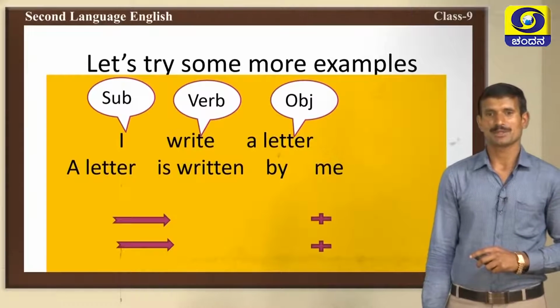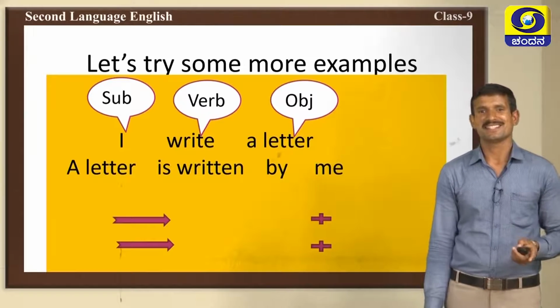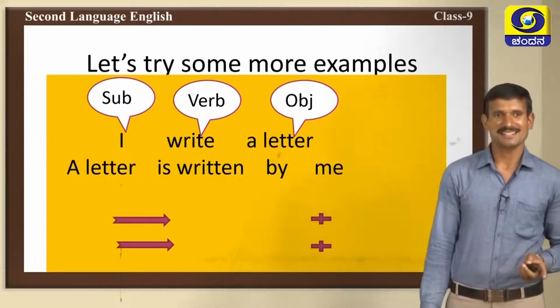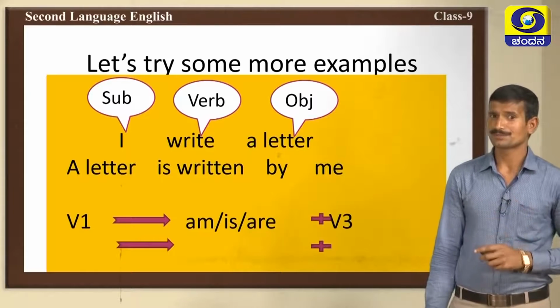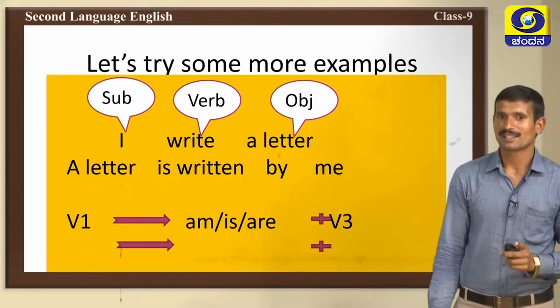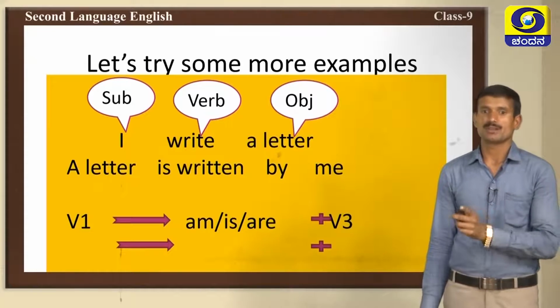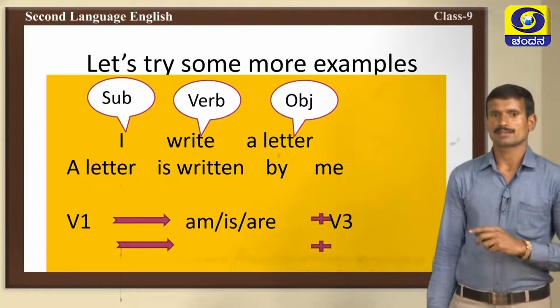Then the preposition by is there, then I changes into me, as we already discussed. Then you should remember this one. If verb 1 is given in the active voice, in the passive voice we should use this formula to change active voice to passive voice.